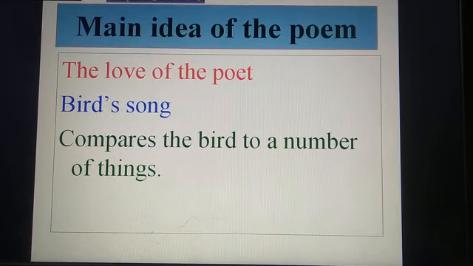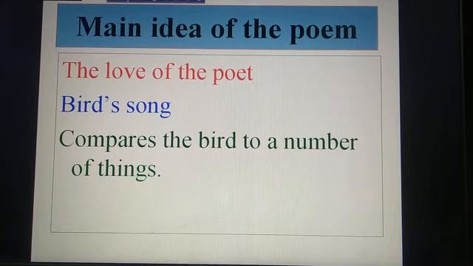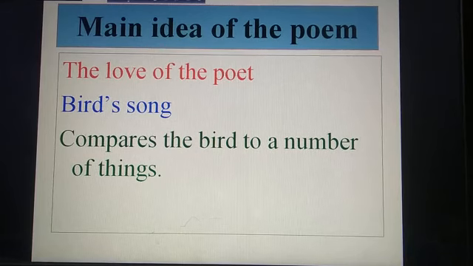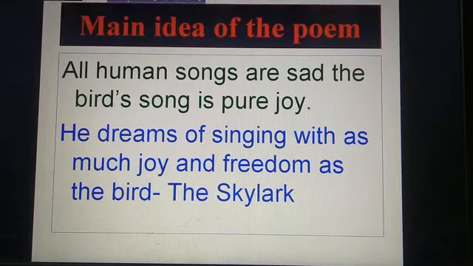And then he starts to talk about how all the beautiful things that human beings make cannot compare to the song of this bird. He thinks that the song of the Skylark is more beautiful than anything human beings make.